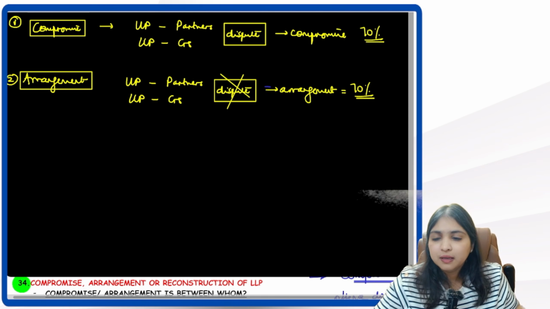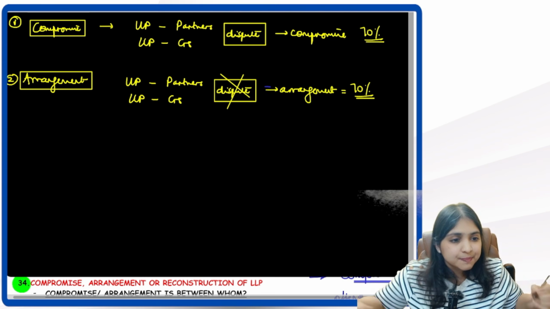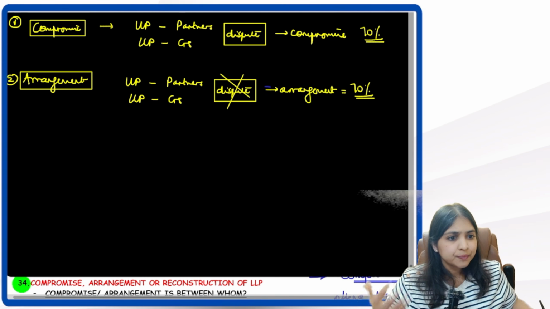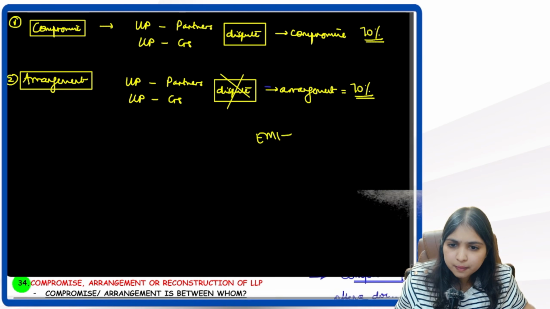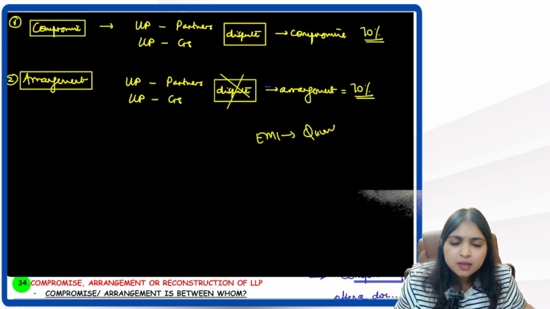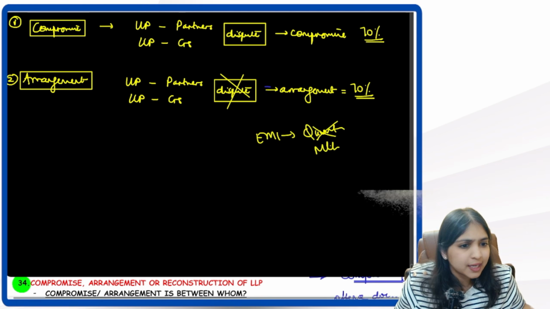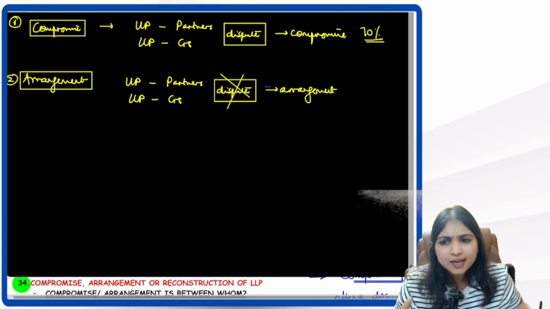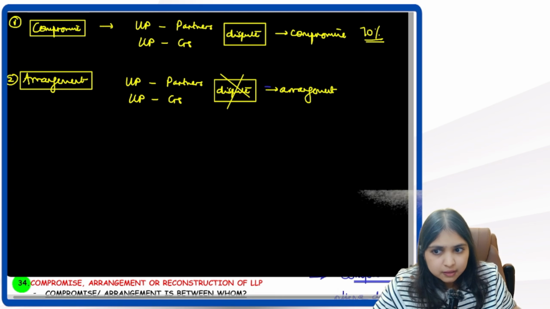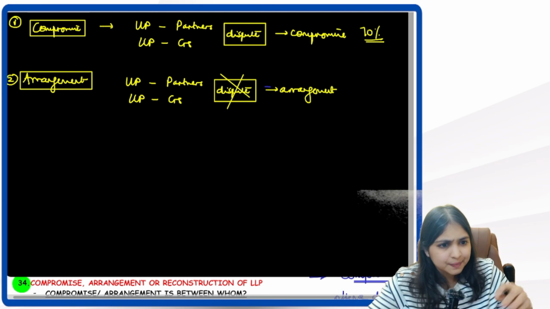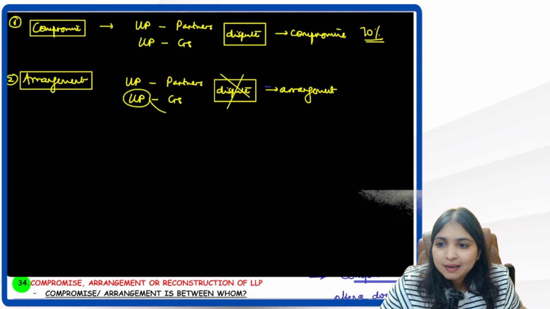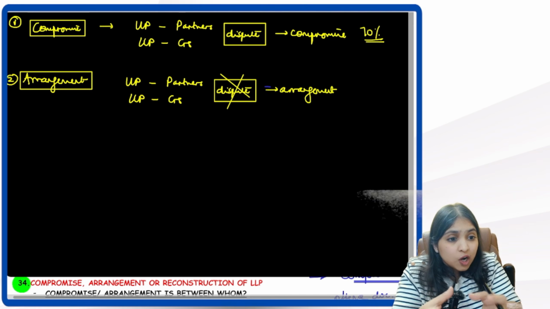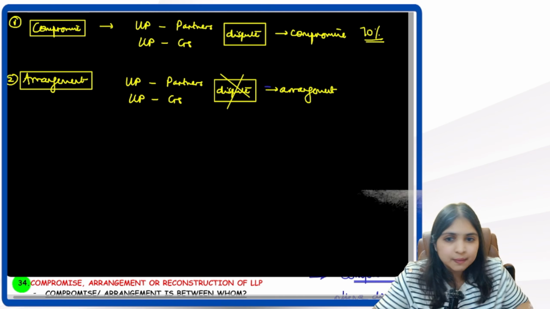We're just trying to arrive at an arrangement. Like for example, let's say as per the agreement between the LLP and creditors, it was decided that the EMI will be paid every quarter. But now they are changing, no, it has to be paid every month. So there is some reorganization happening of that particular agreement between the parties.